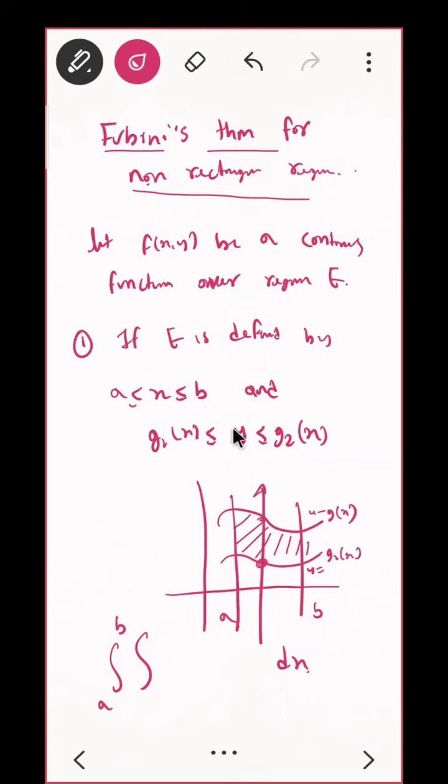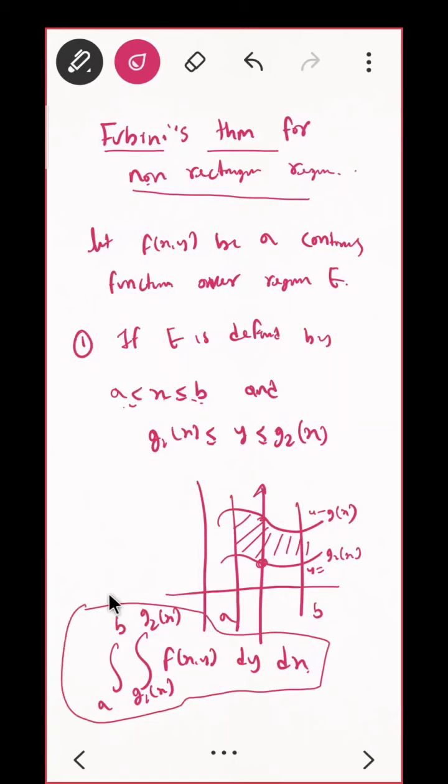Just now I need to define that if x is bounded between A to B and y is bounded between g1 of x and g2 of x, this will be the integral of f of x comma y dy dx. This is the value of the double integral. You see that? We call this the iterated integral. In our earlier case it was A B and C D; here it is A B and the functions g1 and g2, like that.